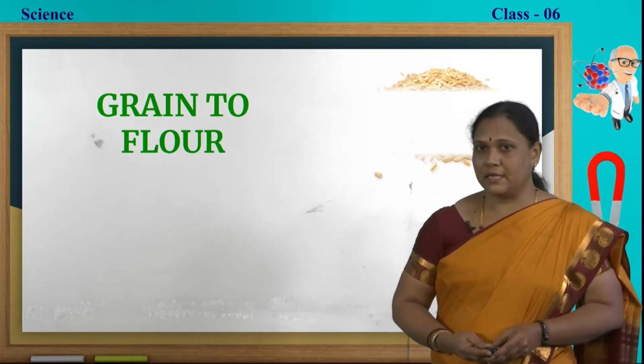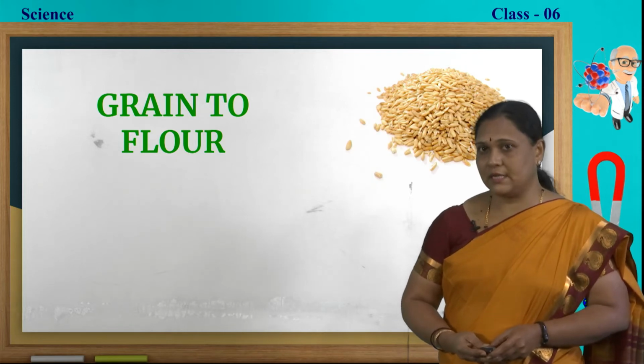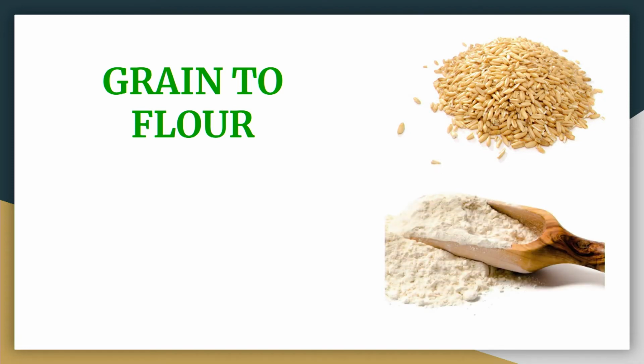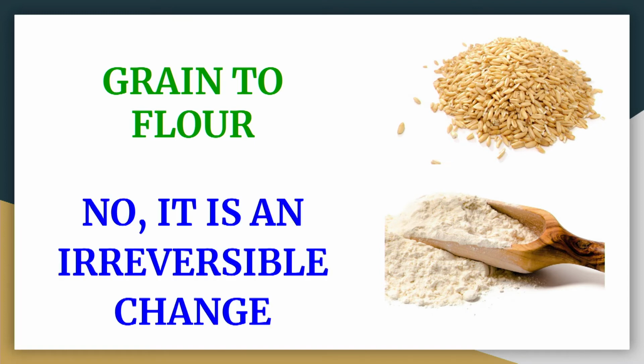We have some grains here. Which is the grain? What do we call it? Wheat. So, from wheat we get wheat flour. For the chapatis and all, we use this wheat flour. Is it a reversible change? Can we get back the wheat from the wheat flour? No. So, it is an example of irreversible change.